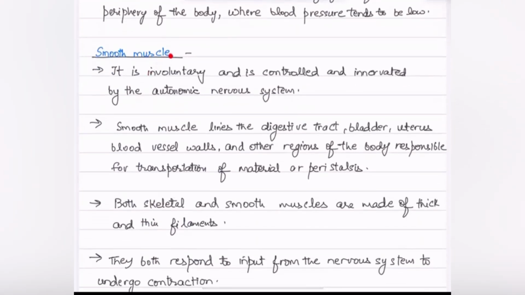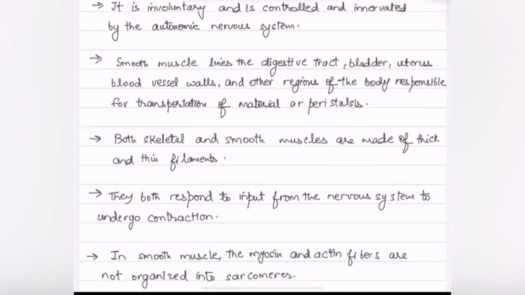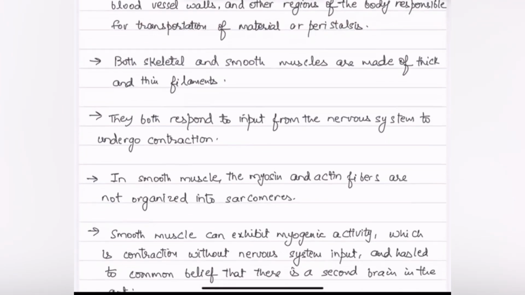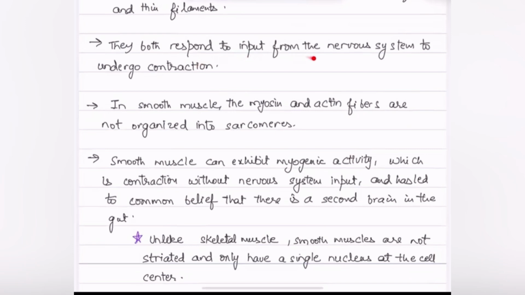Second, smooth muscle. It is involuntary and is controlled and innervated by the autonomic nervous system. That means we cannot control it. Smooth muscle lines the digestive tract, bladder, uterus, blood vessel walls, and other regions of the body, responsible for transportation of material or peristalsis. Both skeletal and smooth muscles are made up of thick and thin filaments. They both respond to input from the nervous system to undergo contraction.